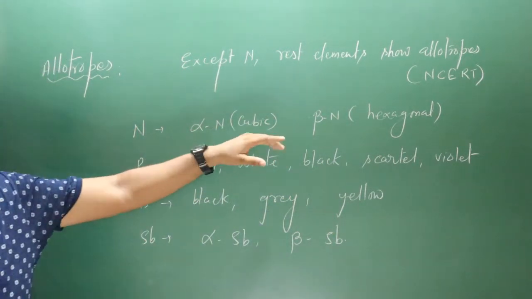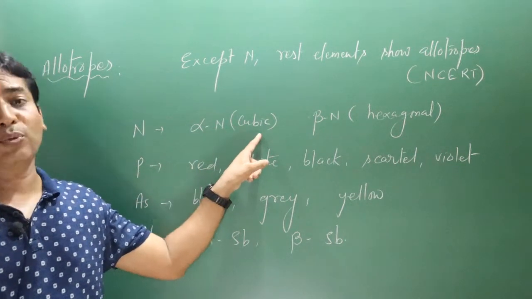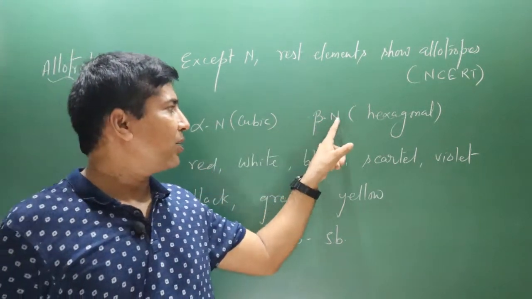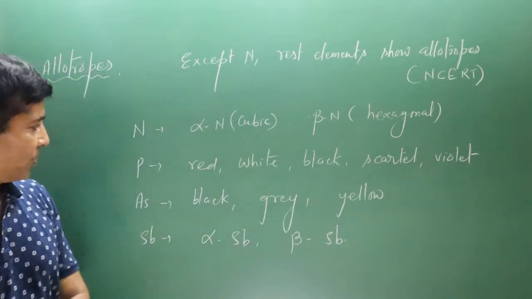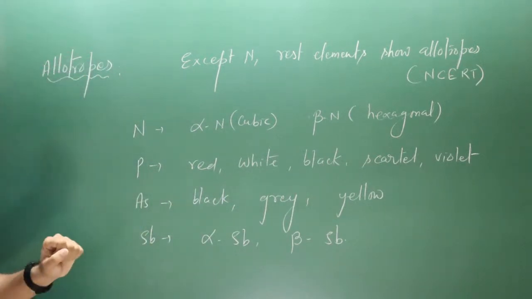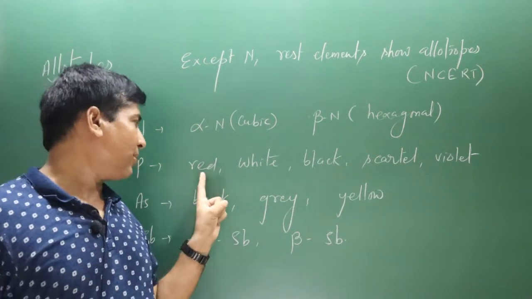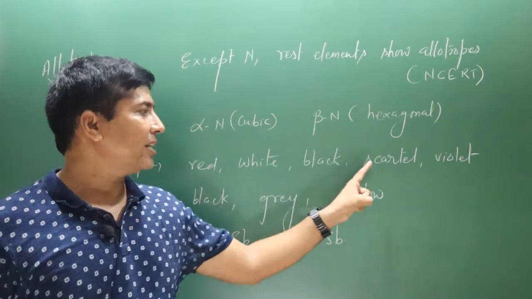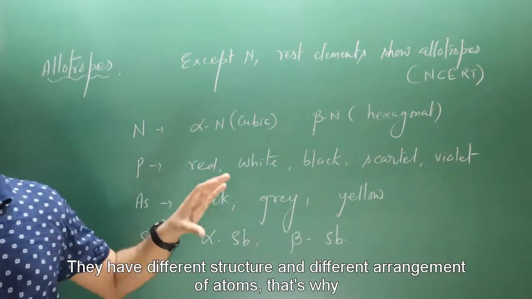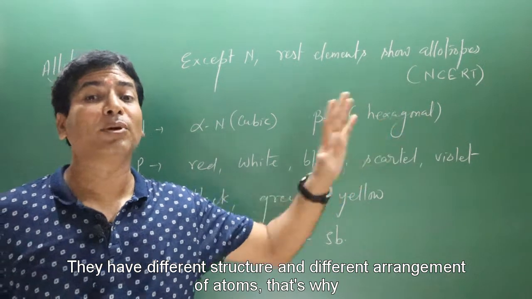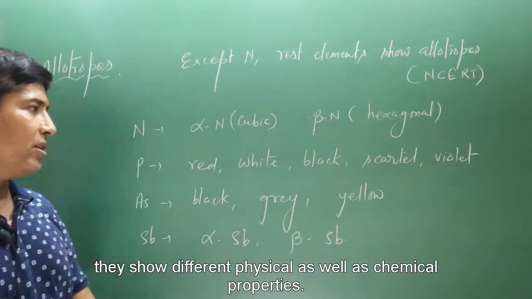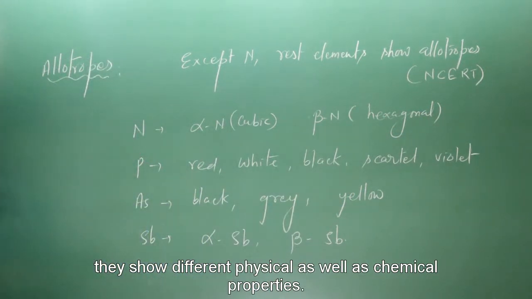Nitrogen has two allotropes: alpha nitrogen, which has a cubic structure, and beta nitrogen, which has a hexagonal structure. When you talk about phosphorus, key allotropes are red, white, black, scarlet and violet. They have different structures and different arrangements of atoms, that's why they show different physical as well as chemical properties.